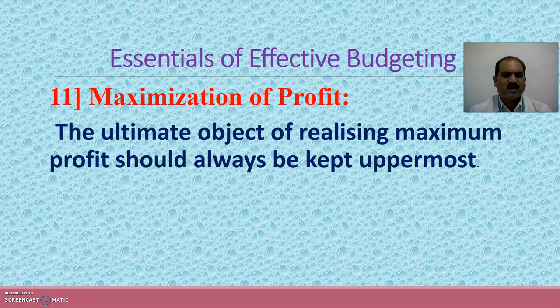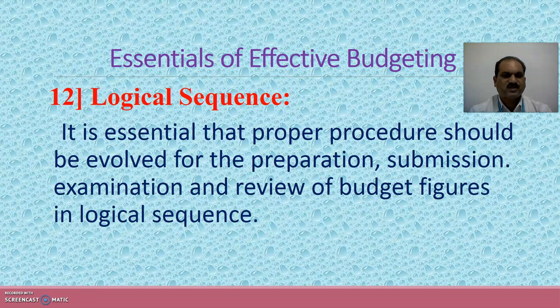The next essential and the most important one is maximization of profit. The ultimate object of realizing maximum profit should always be kept uppermost. After all, a businessman does the business for just maximizing the profit, and so it should be one of the essentials while budgeting for effectiveness.